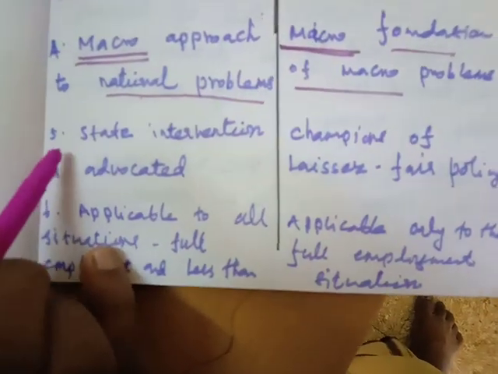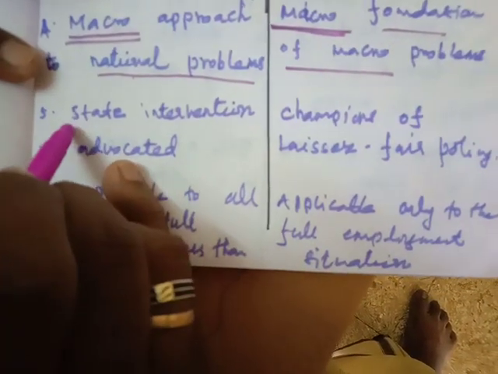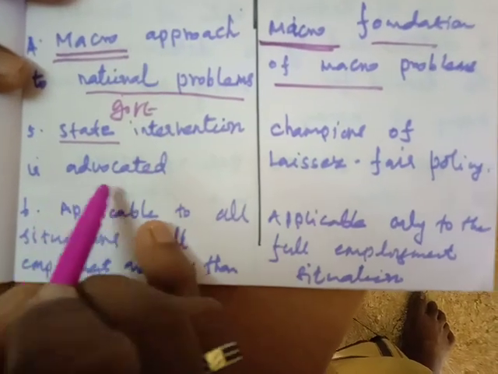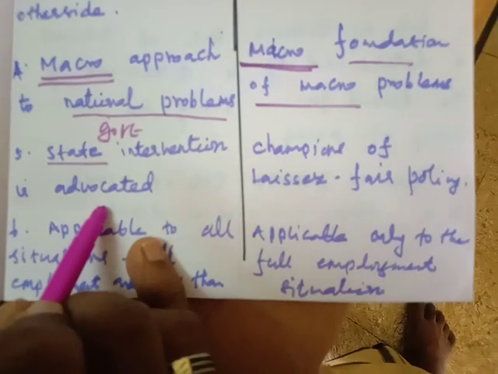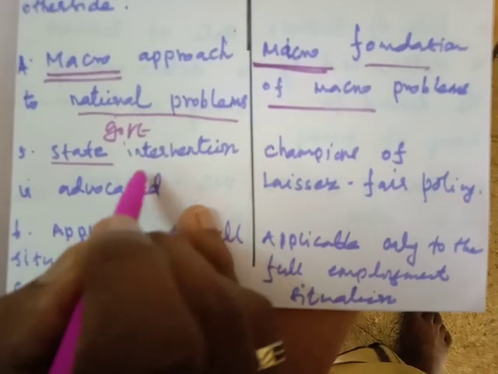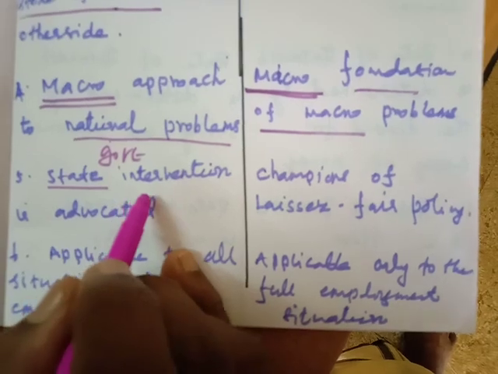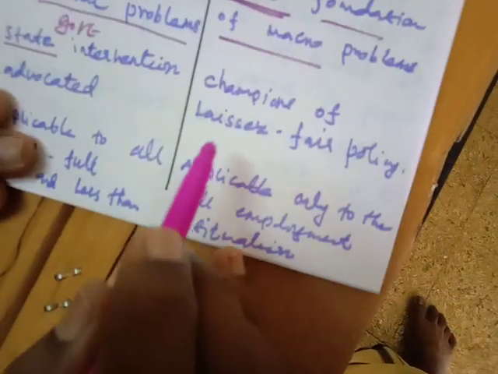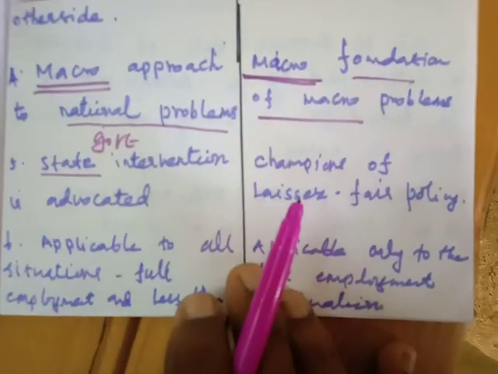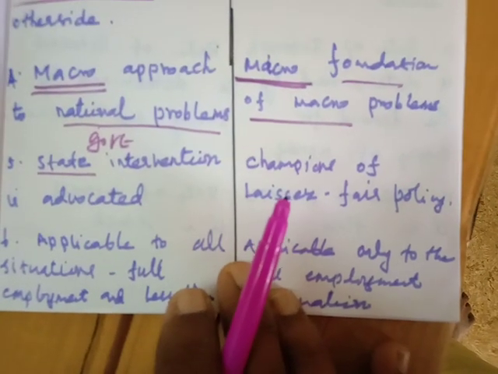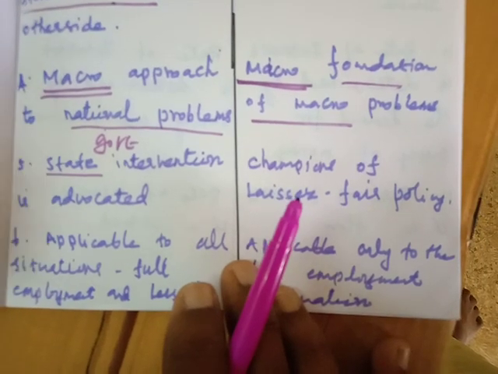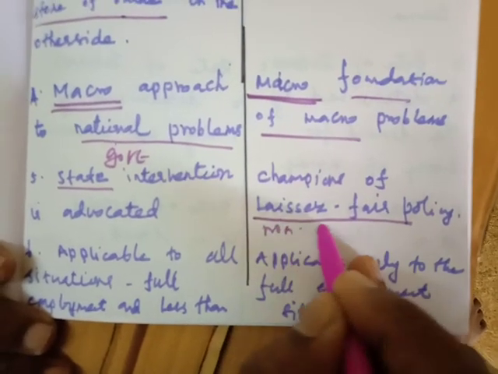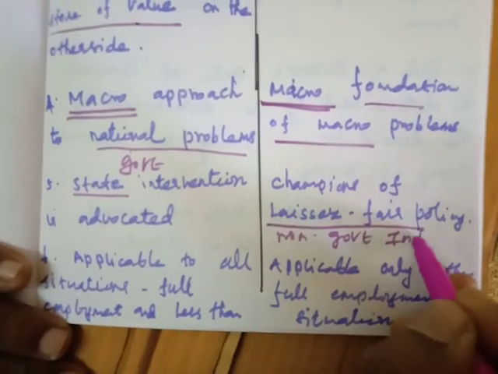And in the Keynesian theory, the fifth point is the state. State means government. Government intervention is advocated, because in the Keynesian theory they give importance to the participation of the government. Here government intervention is advocated in all economic activities. In the classical period, only the rich people and business people got full freedom from the government. Here they follow the laissez-faire policy, that means non-government intervention or participation.